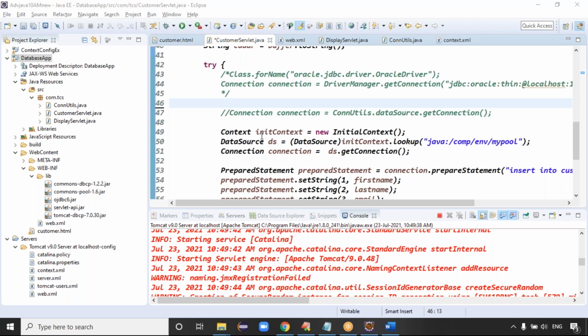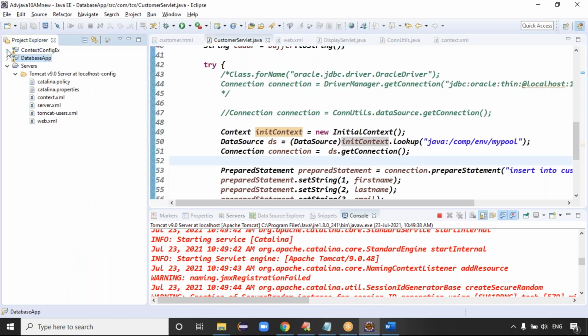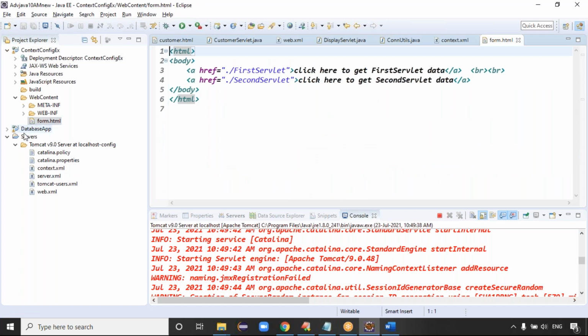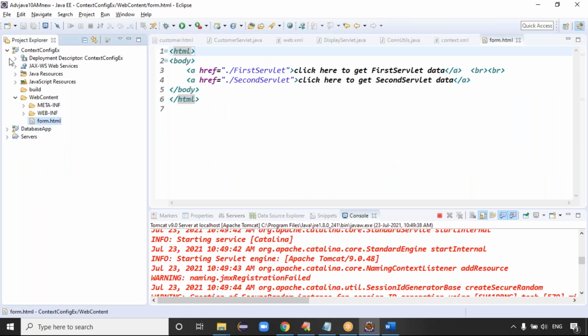Yeah, guys, can I take the war file deployment now? I can take the war file deployment next class. We can take it, sir. Now we can take it. Okay, good. To deploy this war file into the server, first of all you can take any application, guys. Web content folder, form.html file. It's fine, you can take any application.